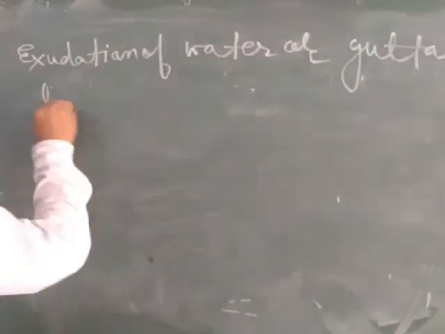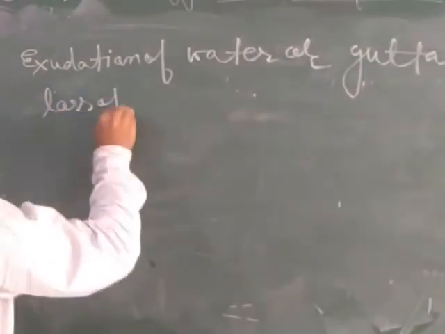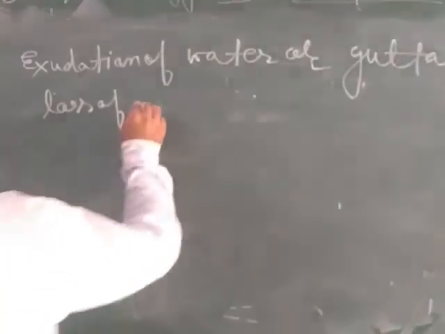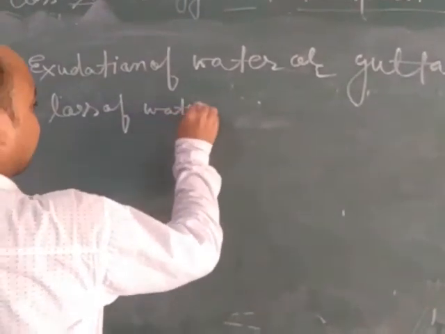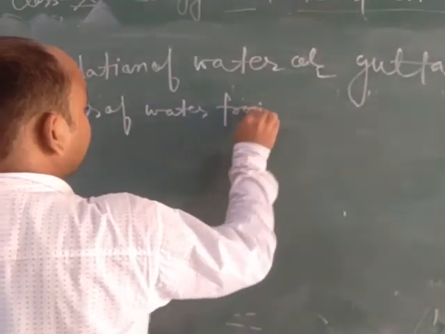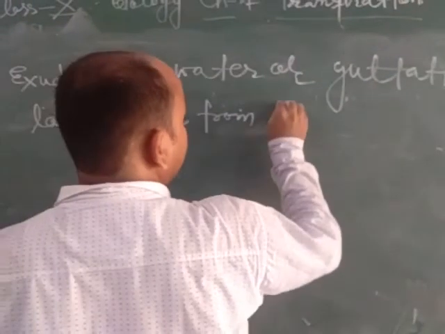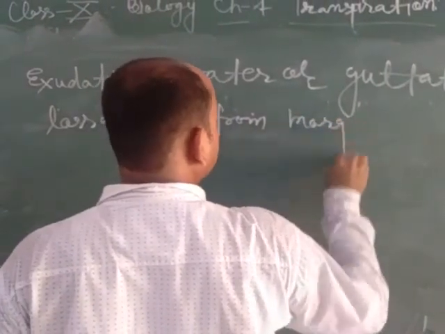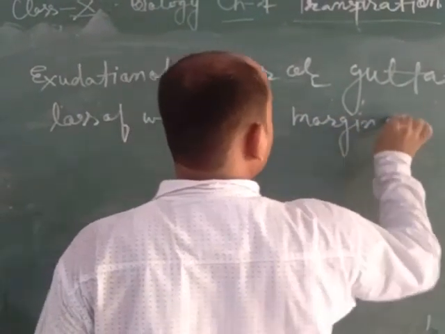Loss of water from the margin of the leaf through hydathodes.